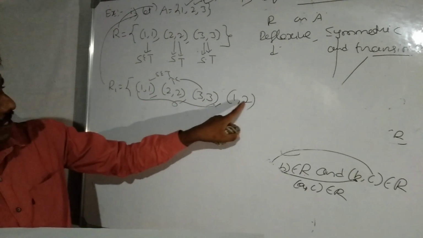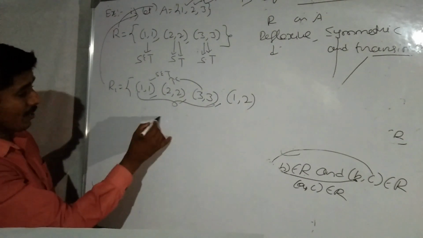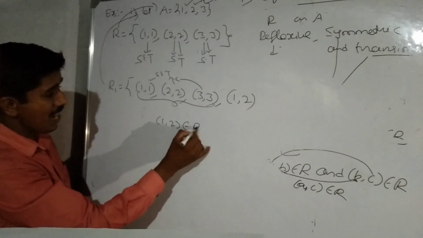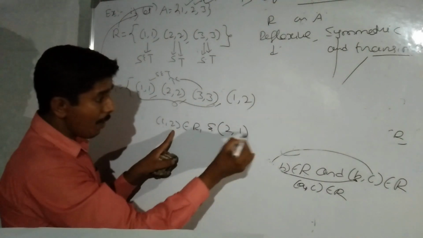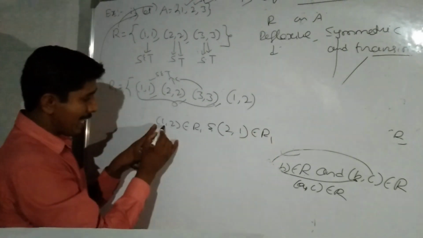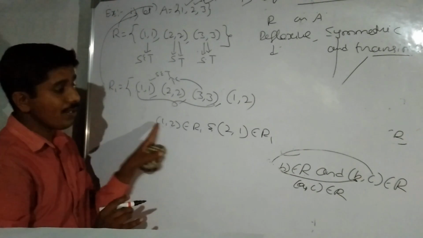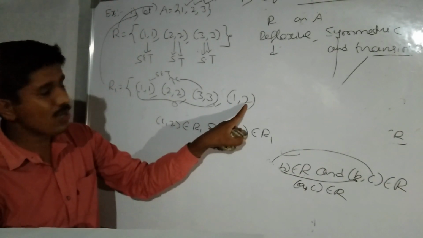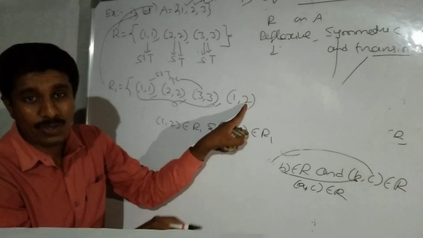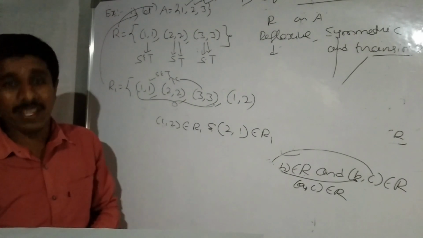But here, if you include 1,2, then for it to be symmetric, mind it, 1,2 belongs to the relation. Symmetric means if A,B belongs to the relation, then B,A also belongs, meaning 2 is related to 1. Here 1,2 belongs to the relation, but 2,1 does not belong to the relation. It is not symmetric. Not symmetric means it is not an equivalence relation.